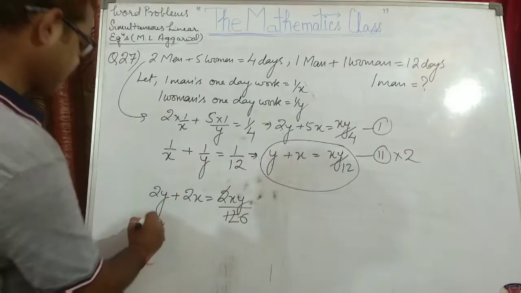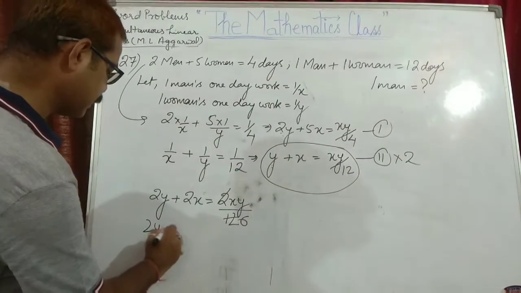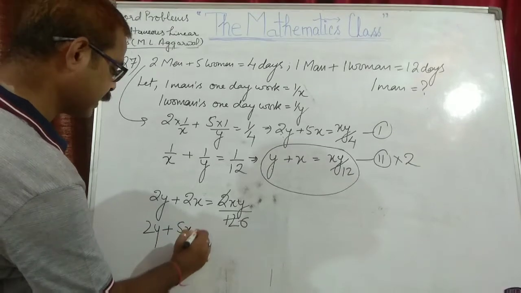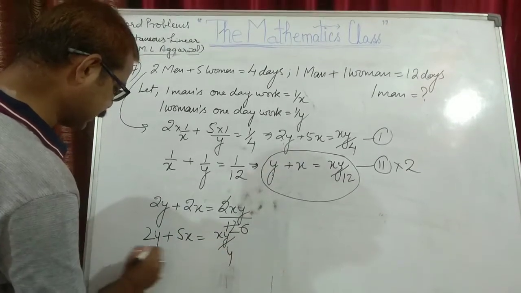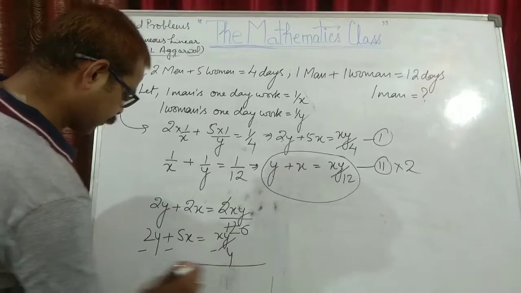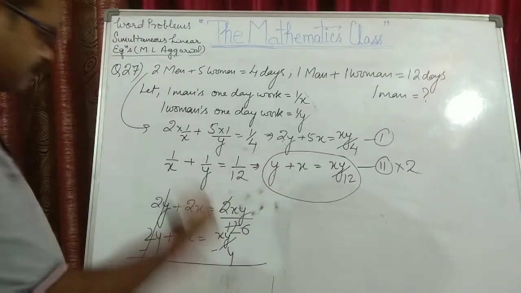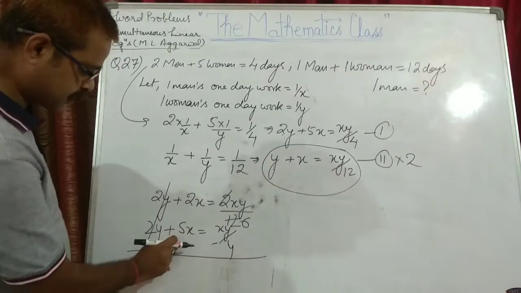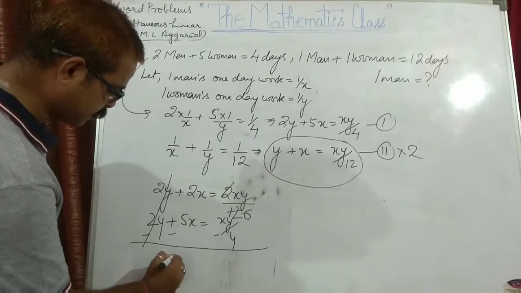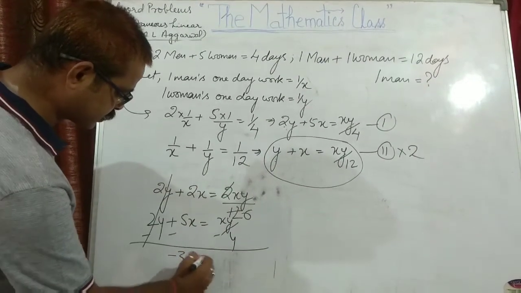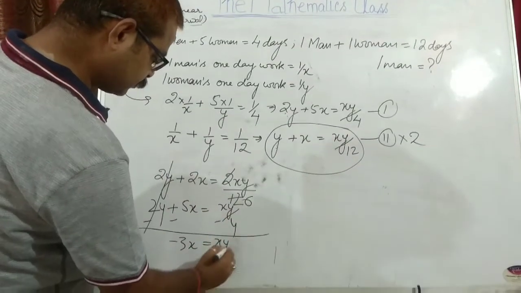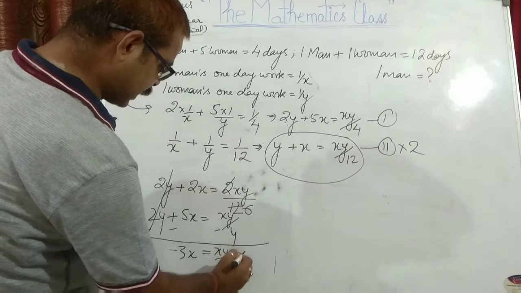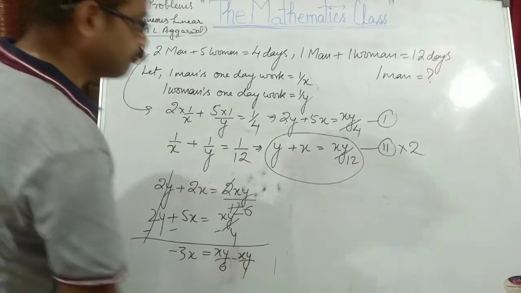And the first equation is 2Y plus 5X is equal to XY upon 4. Subtracting these equations, 2Y and 2Y will cancel. Minus 5X plus 2X will give you minus 3X is equal to XY upon 6 minus XY upon 4.